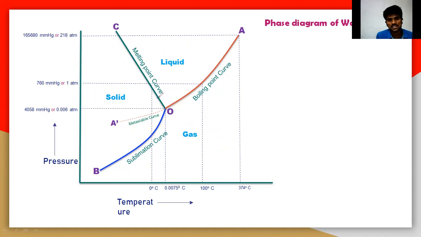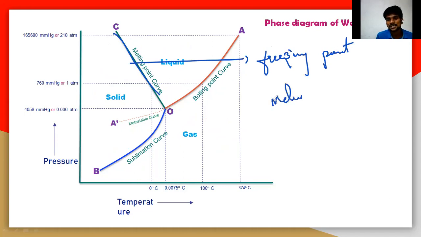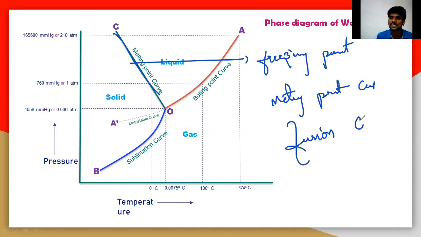This particular curve, OC, is nothing but the freezing point curve, or melting point curve, or it is also called the fusion curve.